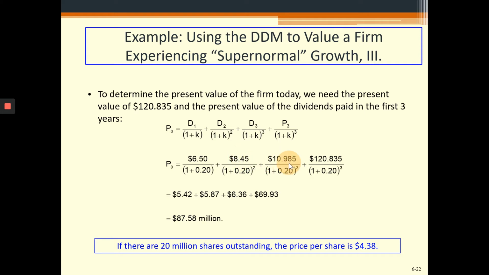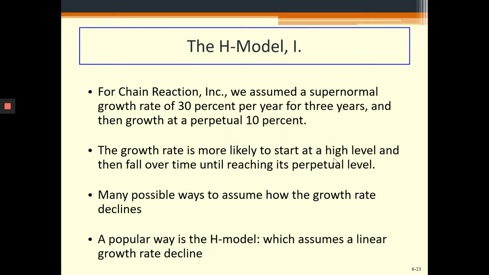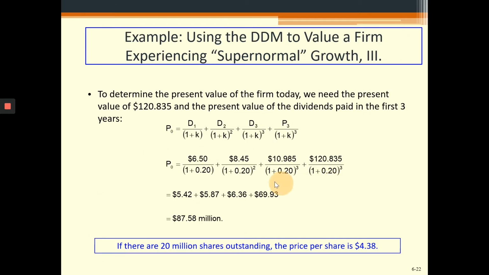Likewise, the present worth of the third year's dividend and the price of the stock at the end of the third year will be discounted 3 periods back to find the current value. And once we find the current value, we add them all together. The total, or the firm's value, will be